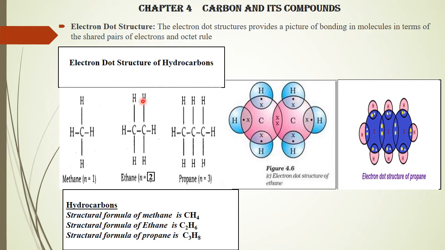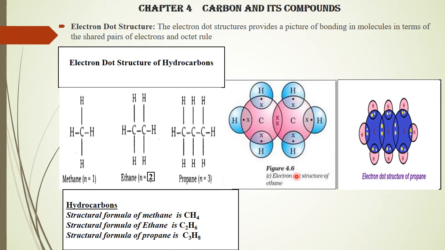Here hydrogens 1, 2, 3, 4, 5, 6, so C2H6. This is how you write the structural formula. Methane is C1H4, 1, 2, 3, 4. Next one is propane, with 3 carbon atoms and hydrogen 1, 2, 3, 4, 5, 6, 7, 8.